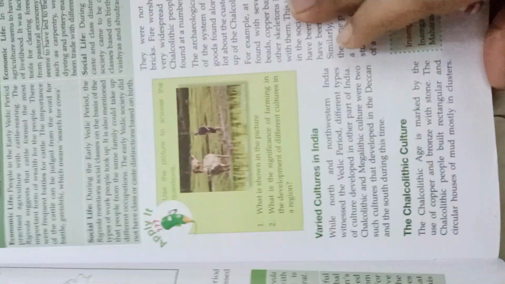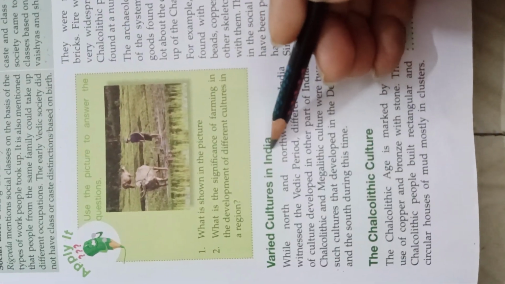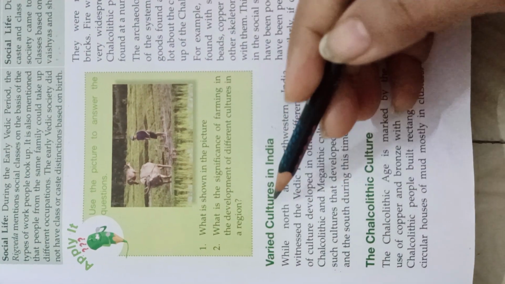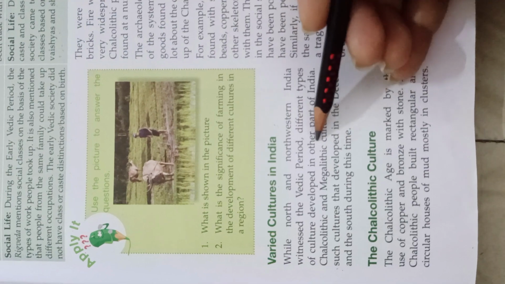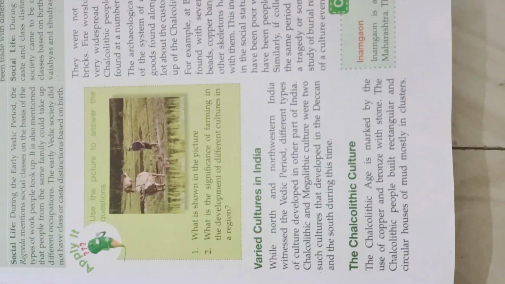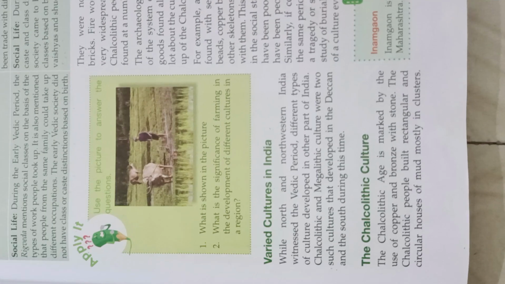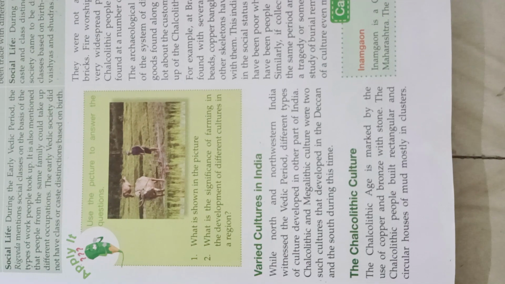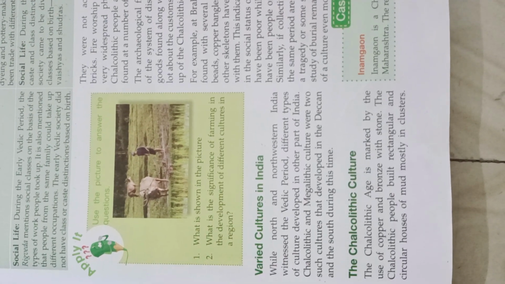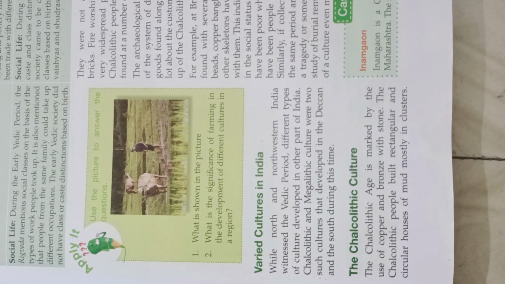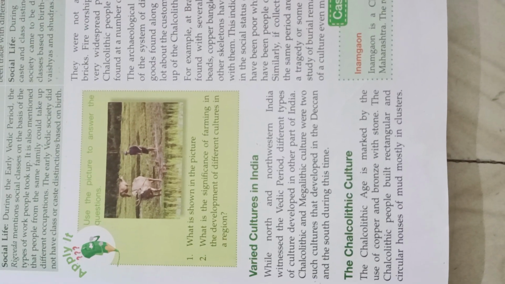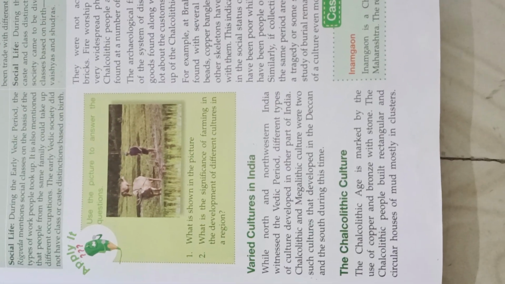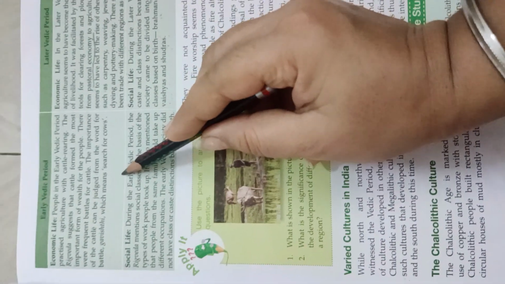Then next comes, so our later Vedic and early Vedic age difference is done. Now comes the varied cultures in India. So what are the other cultures which were prevalent in India during that very time? While North and Northwestern India witnessed the Vedic period, different types of cultures developed in different parts of India. Chalcolithic and megalithic cultures were the two such cultures which developed in the Deccan and in the southern part of India. So the early Vedic age and the later Vedic age,